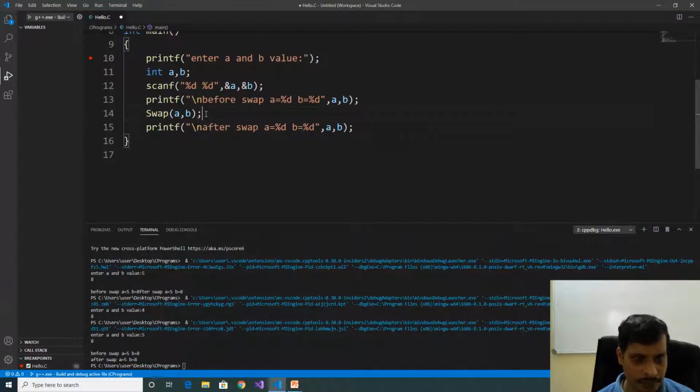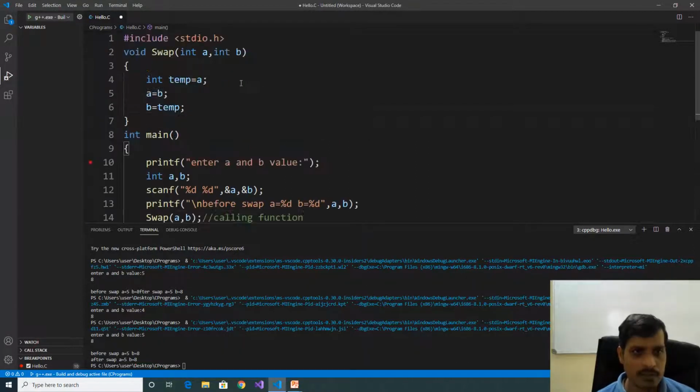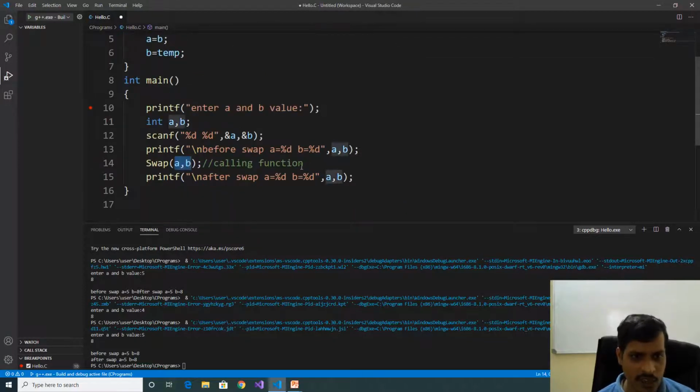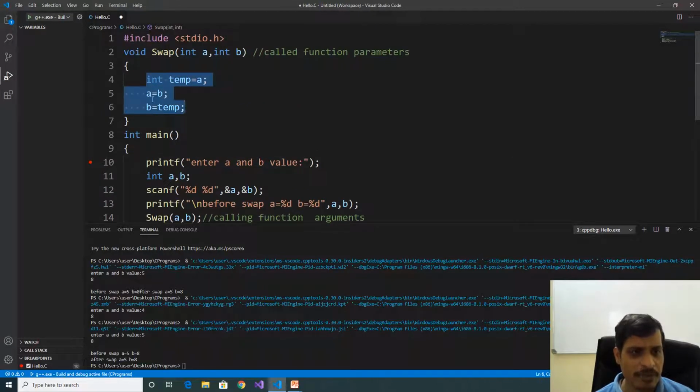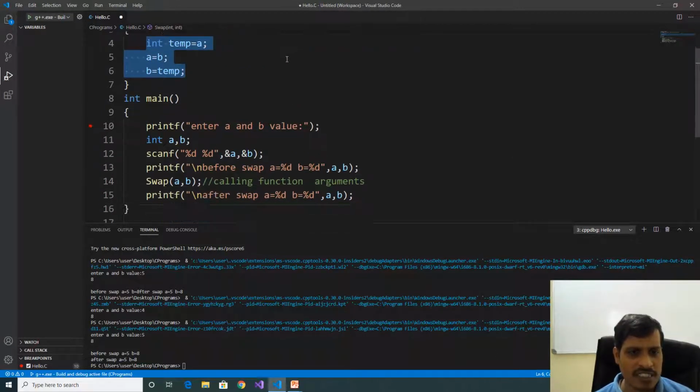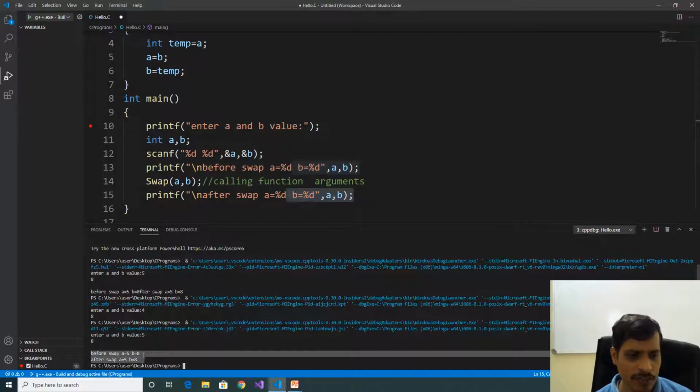This is the calling function. This is the called function. Here these variables are called parameters. Here these values are called arguments. Here we change the values of A and B in the called function, but it's not reflected at the calling function. So this is called call by value. Here we are passing the values. After that those values are not reflected here. So here we are getting output as before swap A is equal to 5, B is equal to 8. After swap A is equal to 5, B is equal to 8.